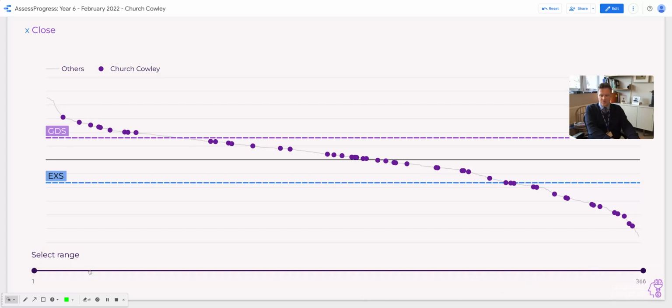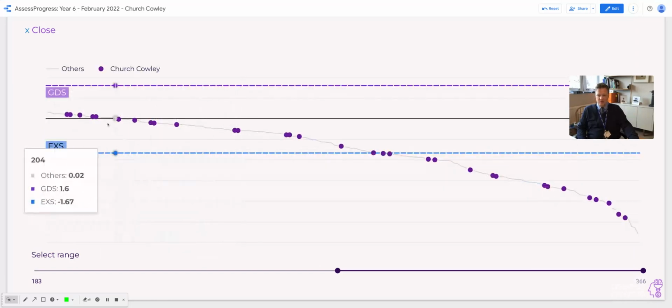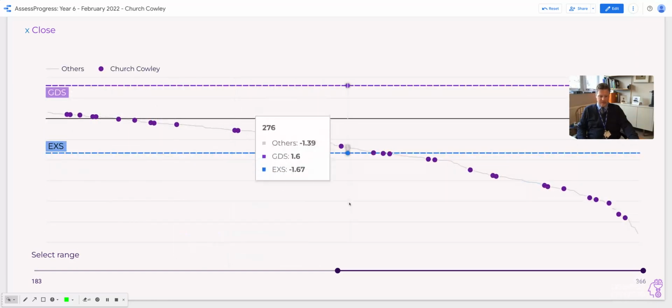So if I've got 366 pupils in total in the session, and I take this to around about, then what would that be? Around about 180. So what it does is it narrows the focus down, so I can just look at those children that are sitting in about the bottom half.